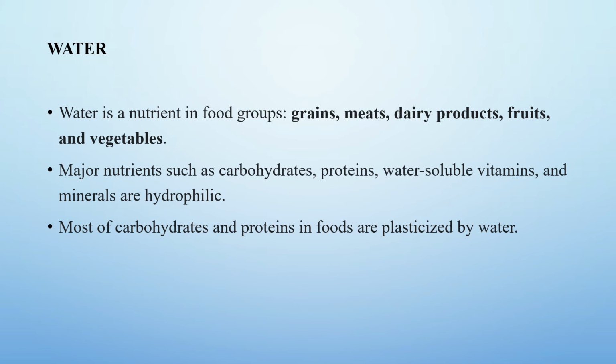Water. Water is a nutrient in food groups like grains, meats, dairy products, fruits, and vegetables. The major nutrients such as carbohydrates, proteins, water-soluble vitamins, and minerals are hydrophilic. Most of the carbohydrates and proteins in foods are plasticized by water.